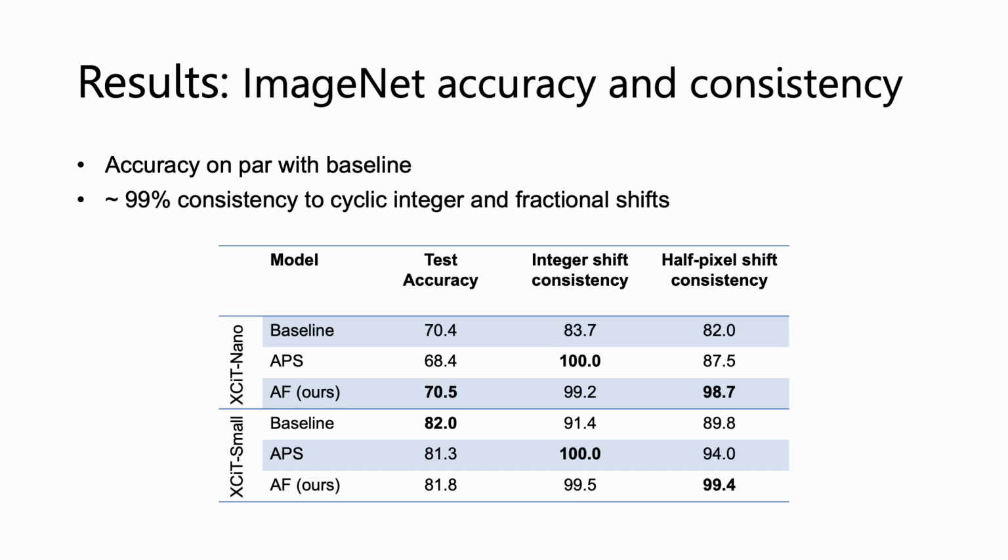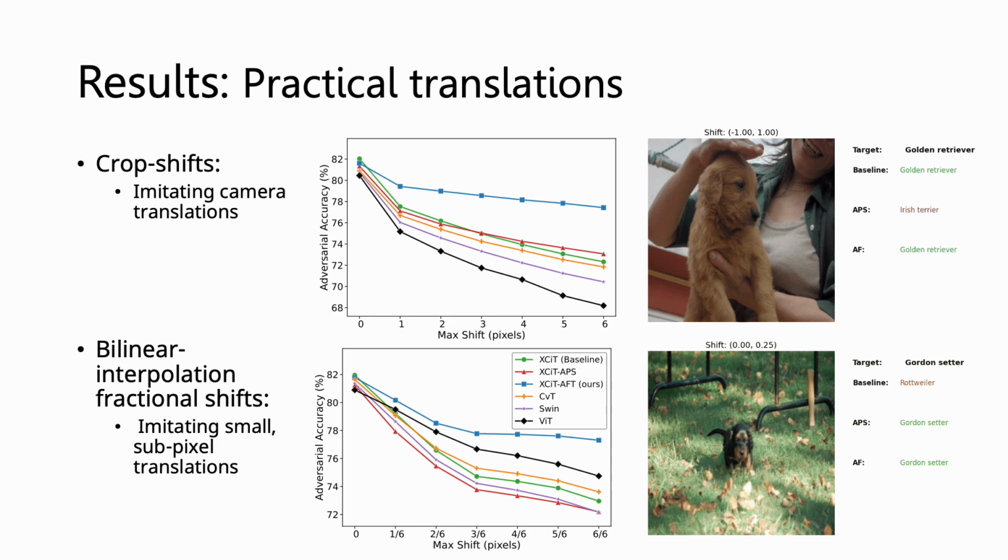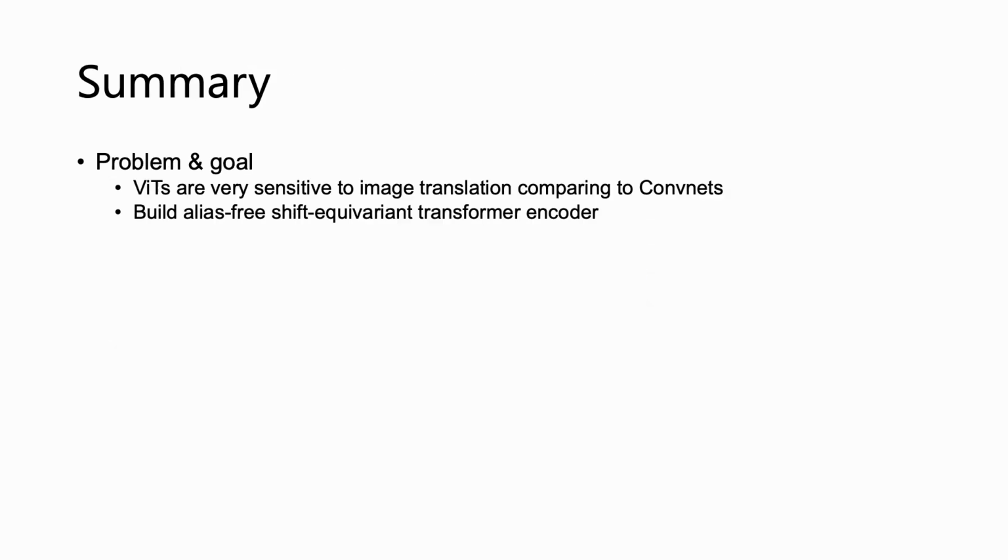We also compare to APS, a method that certifies integer shift consistency. As shown, it is much less robust to fractional shifts than our method. Considering more realistic translations, we evaluate crop shifts that mimic camera translations and bilinear interpolation fractional shifts that mimic realistic sub-pixel translations. In both cases, our model is much more robust than the baseline, the APS, and other baselines as well. To summarize, vision transformers are very sensitive to image translations compared to convnets.